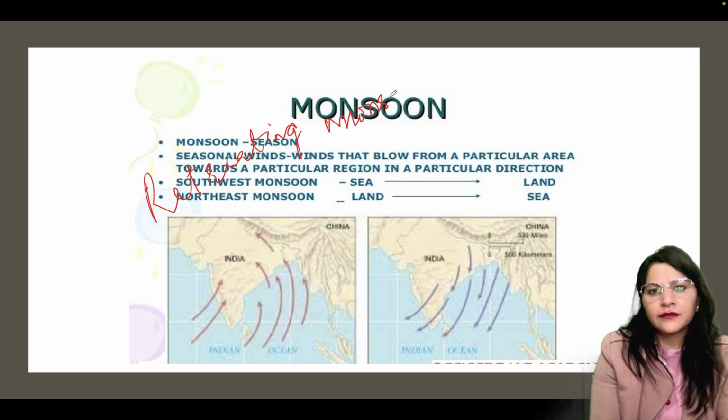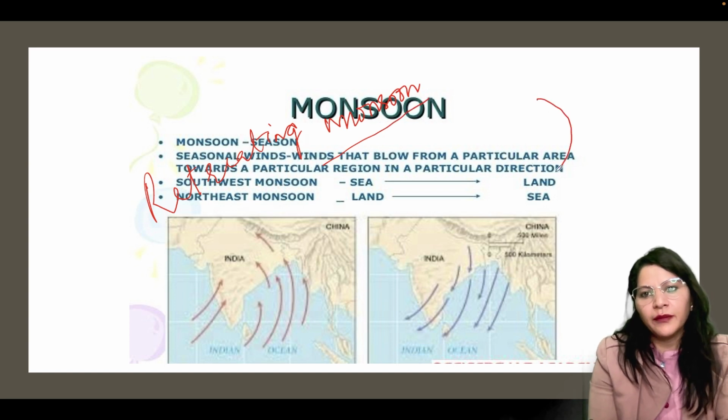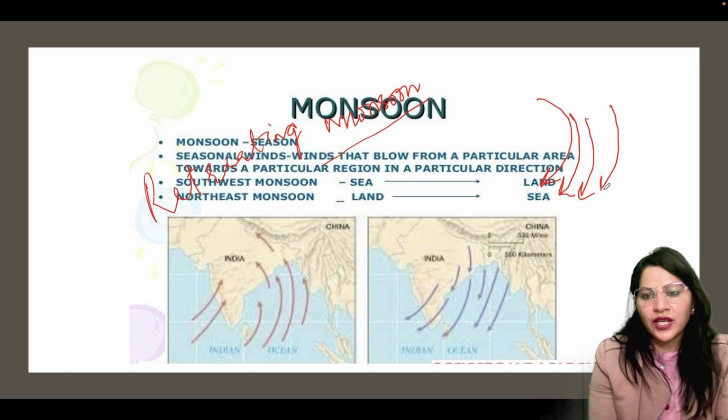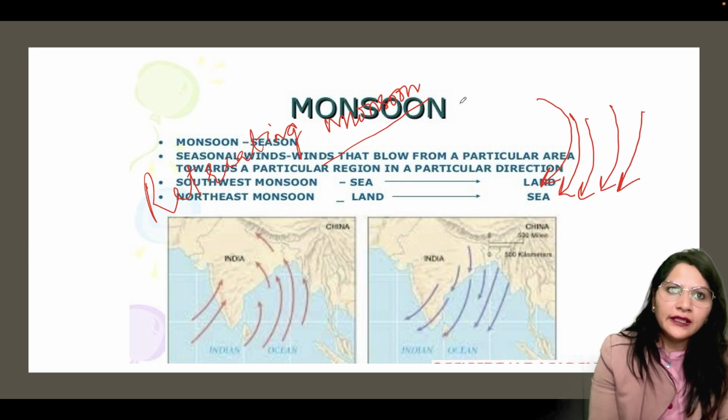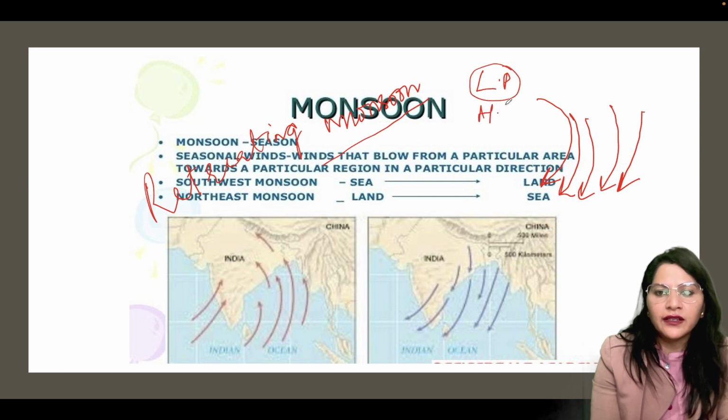What will happen in this period? What will happen to monsoons here? Monsoons are going back from India. They are leaving India because the temperature is not appropriate for them. Pressure has been changed, so now they are moving again towards the sea. Previously, in case of advancing monsoons, I said low pressure was developed on land and high pressure was developed in the sea. Winds were moving from high pressure to low pressure, sea to land.